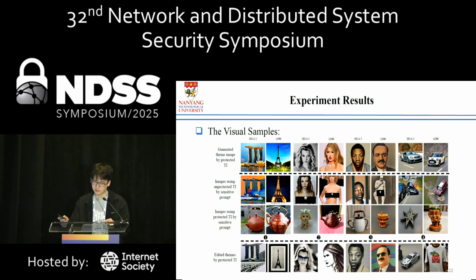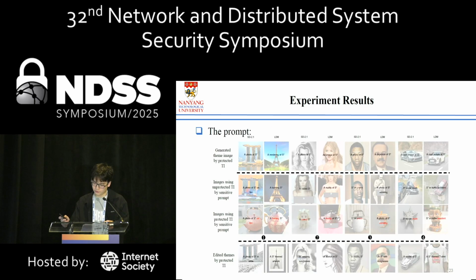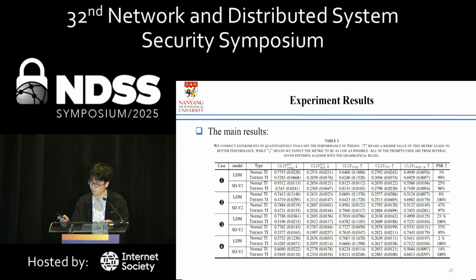Here we show some examples of the censored textual inversion. The first row and the last row show the performance of the benign generation. We can see that the censored textual inversion retains its normal functionality. The second and third rows show that the malicious generation is disturbed by the backdoor. The corresponding prompts of each image are shown here. Then we show the main results.